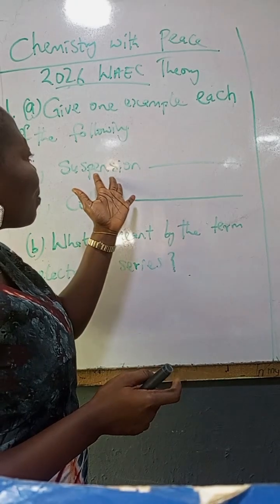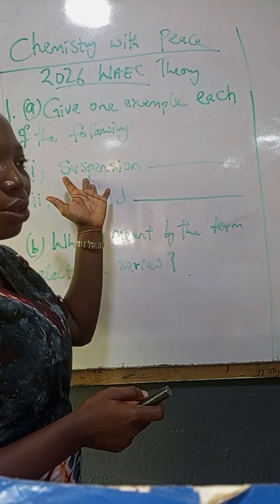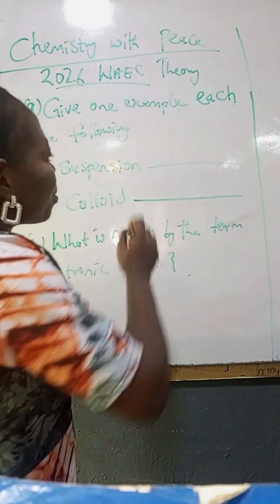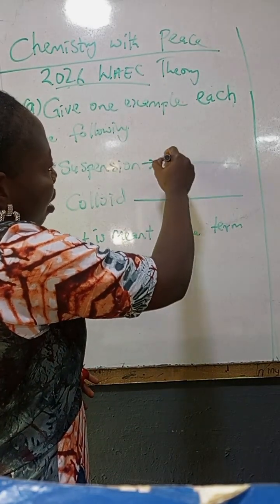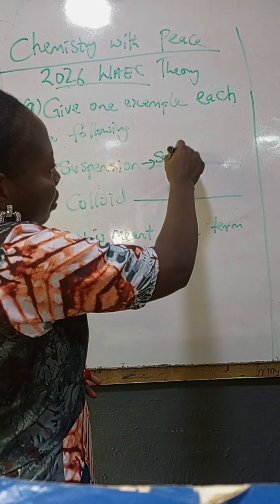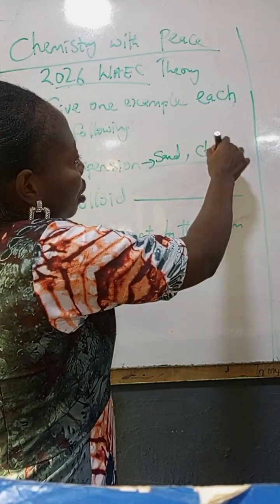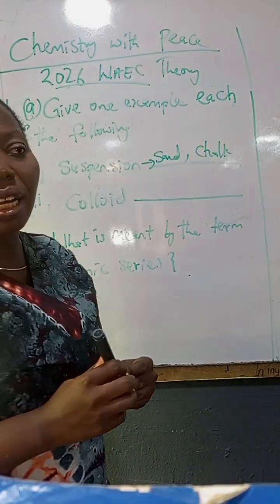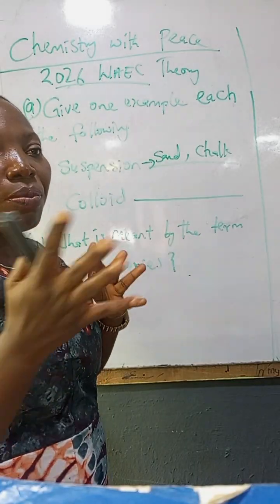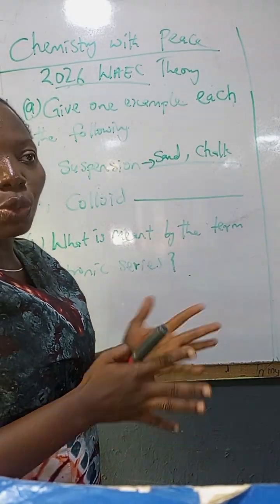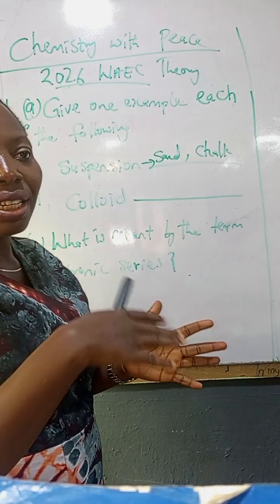Now, looking at suspension, what are the examples of suspension? Examples: sand. Another example, chalk, and others. When you mix sand and water, you will see that the sand does